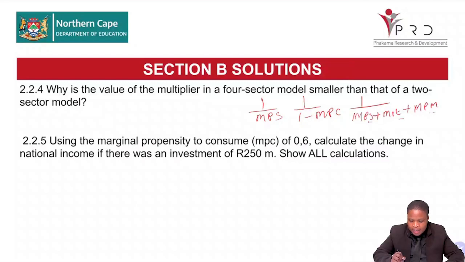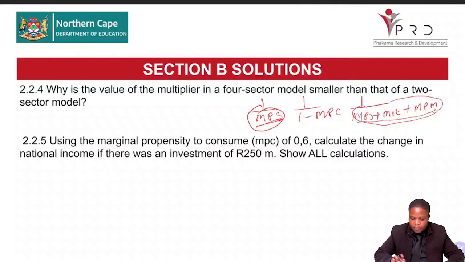Those who said leakage will decrease the multiplier, you are correct. So the more leakages are there, the lower the multiplier. So 4-sector multiplier, it means that there are more leakages. With a 2-sector model, it means that there's only a leakage of savings. So that's why the value of multiplier will be higher here. If you're only considering savings, it means there's not much leakages. But then the 4-sector model, there's too much leakages.